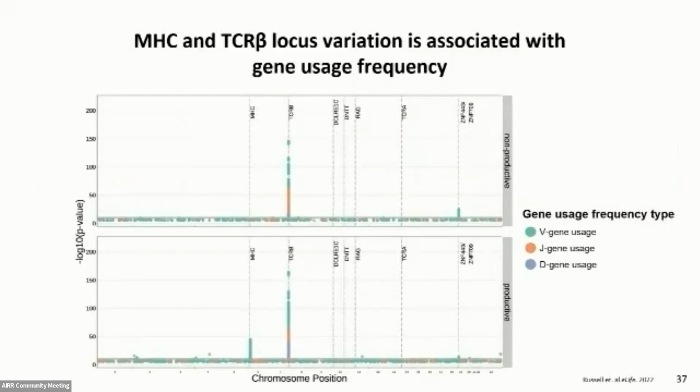So with this approach, and using a conservative significance threshold, we identified around 9,000 significant associations genome-wide for non-productive and productive sequences. And of these associations, around 7,000 were located within the TCR beta locus for the gene usage frequency of various V, D, and J genes.